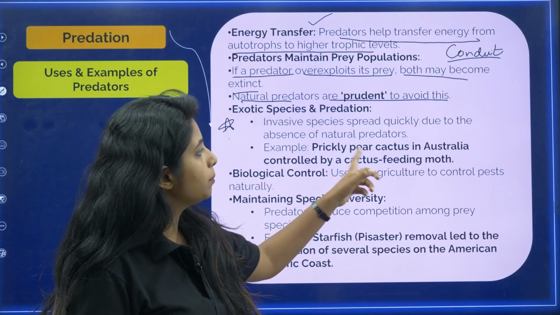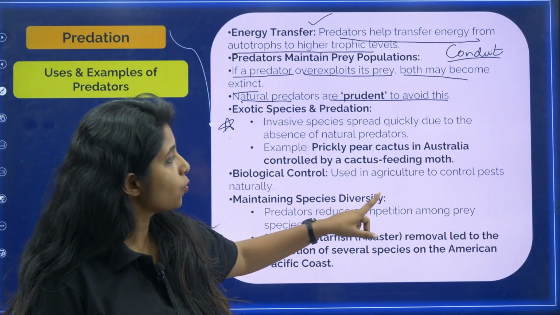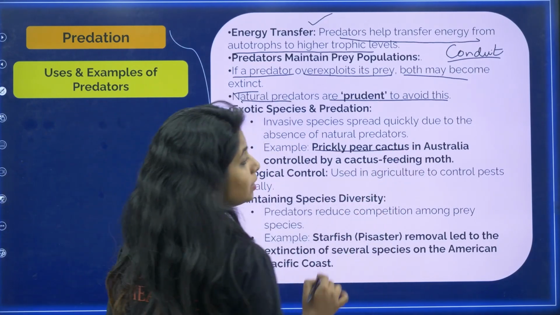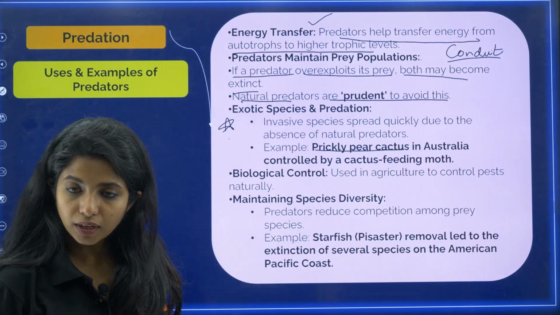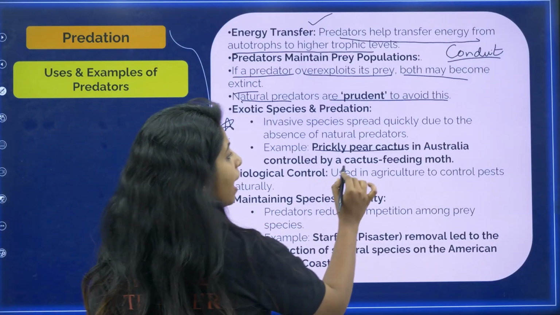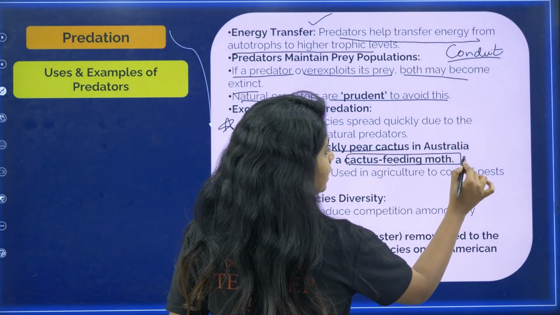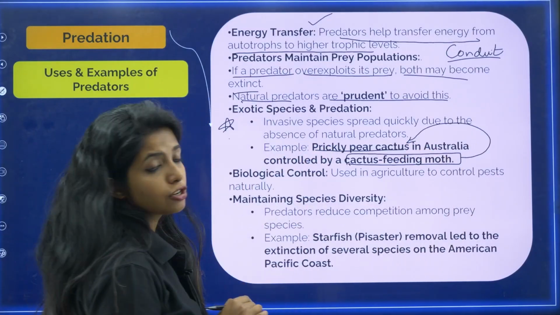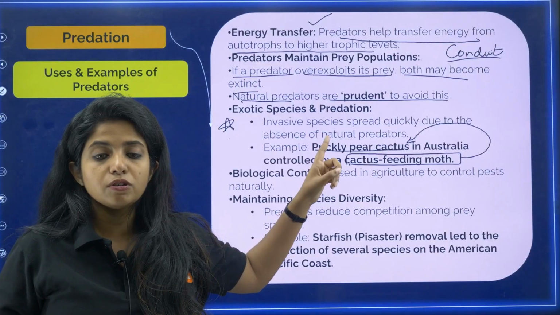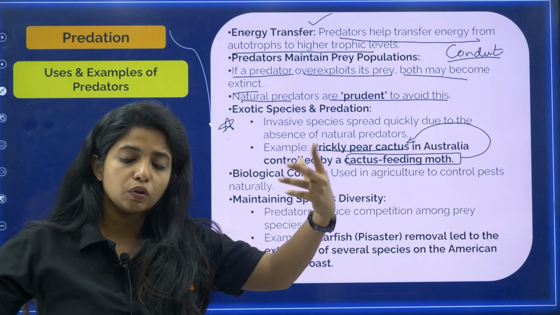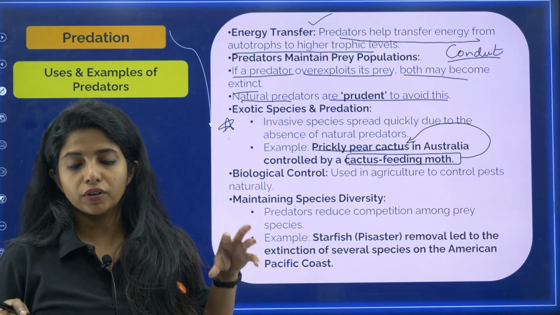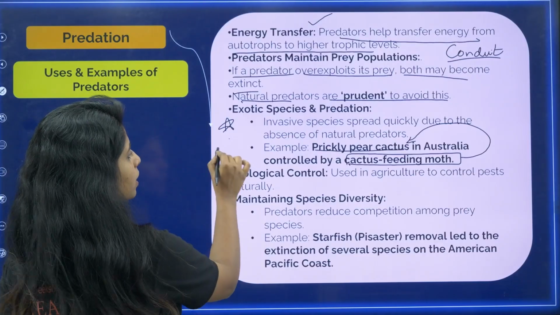So, an example is the prickly pear cactus in Australia. It was controlled by a cactus feeding moth. The prickly pear cactus was an invasive species in Australia. But then you had the cactus feeding moth, which fed on this and made sure that it was not spreading really quickly. Because if the invasive species spread really quickly, my dear children, what will happen? They will use all the resources, and it will be a big problem for the indigenous species of organisms which are there. So, this is one very important use of